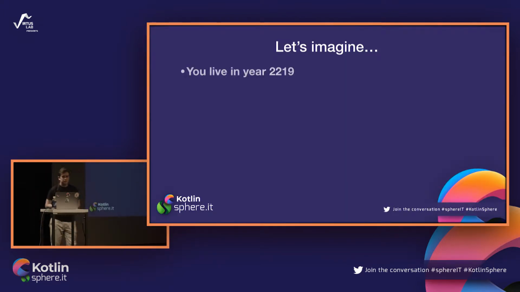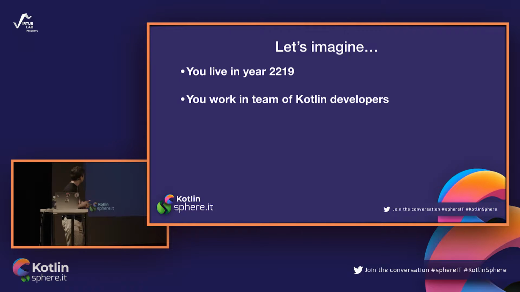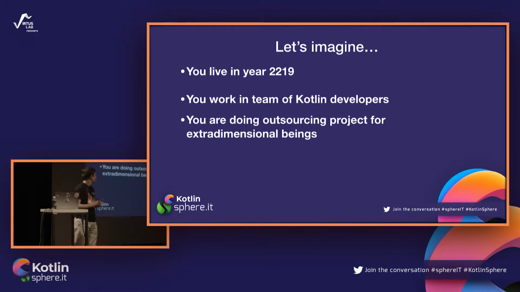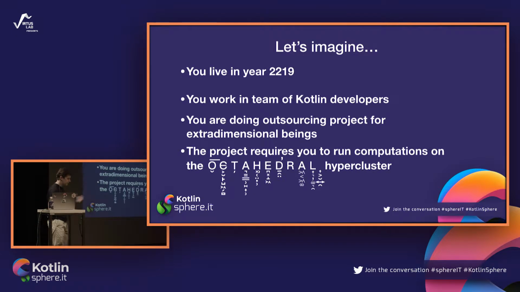Let's imagine we live in year 2219. We work as a team of Kotlin developers. Yeah, Kotlin is still alive and well in the 23rd century. We are doing an outsourcing project for some extra dimensional being. So yeah, the cost of work here on Earth is quite low, so there is no wonder that in the 23rd century, Earth quickly became the outsourcing center of the whole multiverse. And this project is some complicated calculations that we are running on something that is called an octahedral hypercluster.